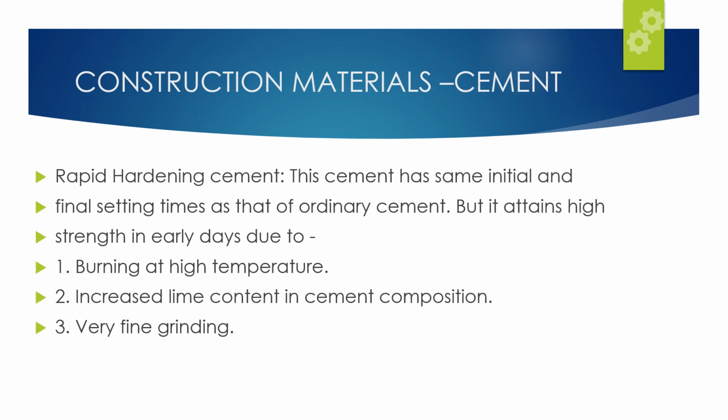Rapid hardening cement has the same initial and final setting time as that of ordinary cement. So here lies the difference between quick setting cement and rapid hardening cement, because the purpose of quick setting cement is to reduce the setting time, initial as well as final, whereas the purpose of rapid hardening cement is to give a certain strength within a certain period of time, which is earlier than ordinary cement. So this is the basic difference. Quick setting cement and rapid hardening cement shall not be confused.